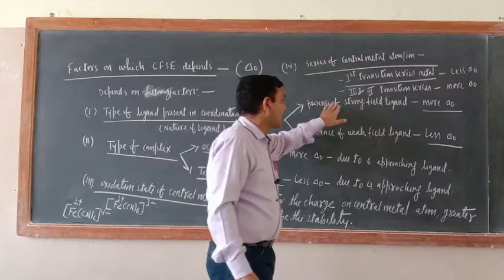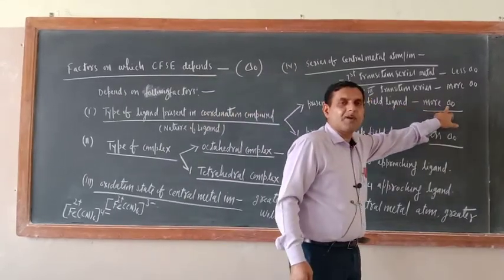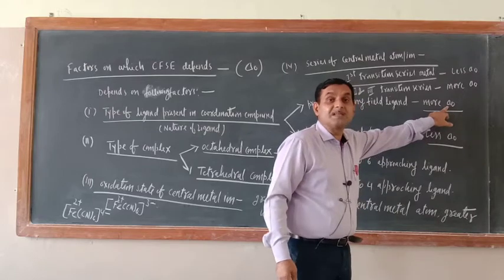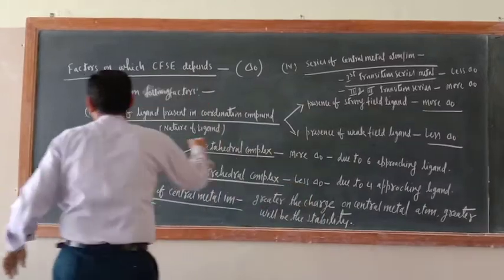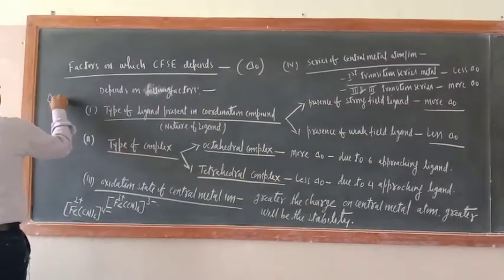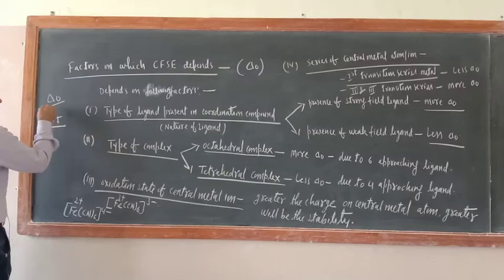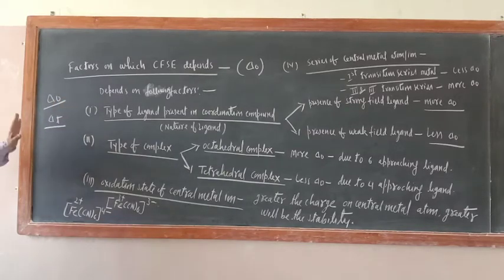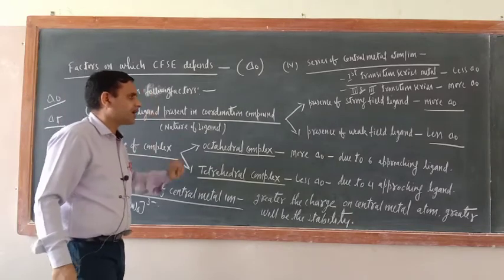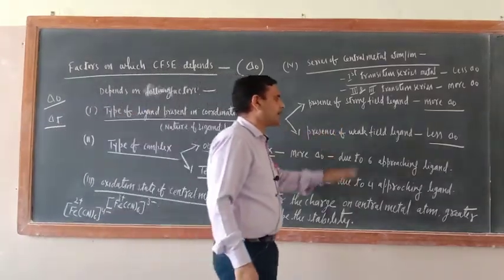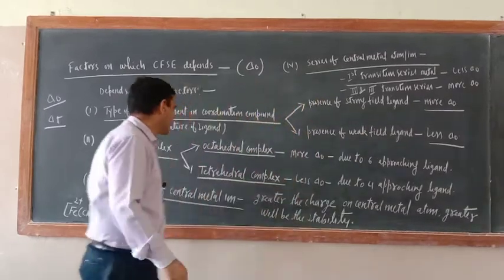Here I wrote presence of strong field ligand, more. In short form I wrote delta O, where O means octahedral. This is octahedral field splitting. If delta T is written, this is tetrahedral field splitting. Remember this; so far we are dealing with octahedral field splitting only. Now, presence of weak field ligand: if a weak field ligand is there, then CFSE will be less.